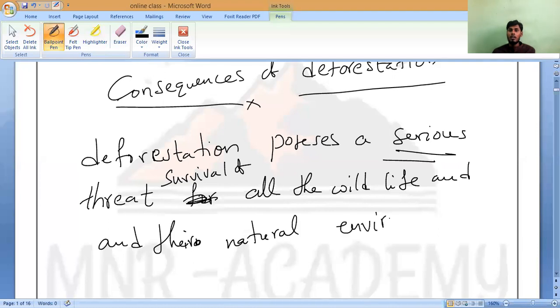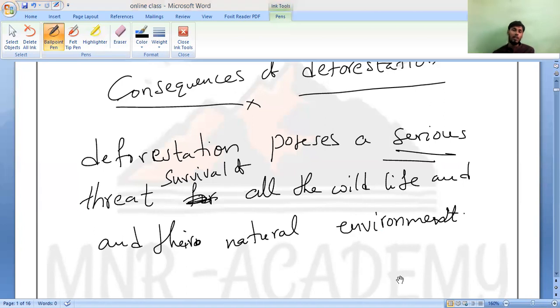Their natural environment. So this is what will happen if you keep on doing the destruction of wildlife, destruction of forest. At some level, everything is going to die. So now let us come to here. This is a big threat to the survival of many animals and bird species, including our humans also. Is it yes or no? If you keep on doing like this, after 50 or 100 years, even like what so many animals are facing at present, we people are also going to face the same problem. Is it yes or no?